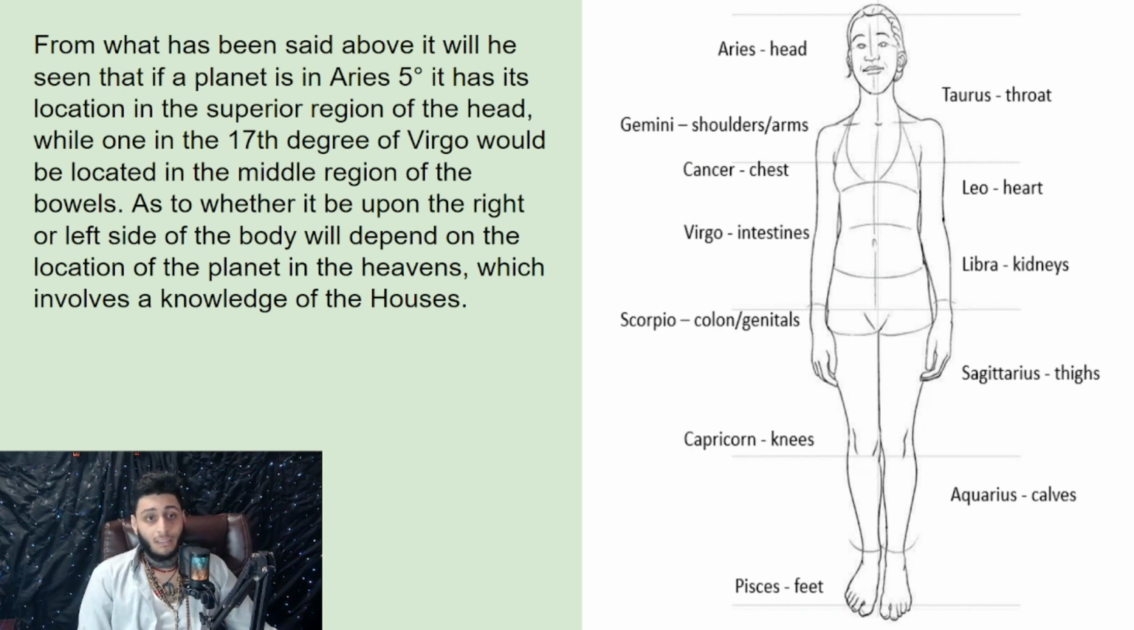From what has been said above, it will be seen that if a planet is in Aries 5 degrees, it has its location in the superior region of the head, while on the 17th degree of Virgo would be located in the middle region of the bowels. As to whether it be upon the right or left side of the body will depend on the location of the planet in the heavens, which involves a knowledge of the houses. So soon, guys, we'll go over the concept of houses as well. But for now, we are just sticking to the zodiac signs.